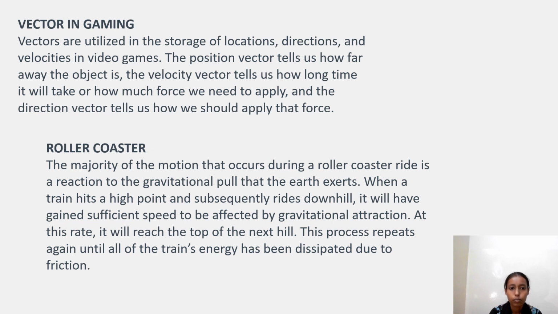Roller coaster. The majority of the motion that occurs during a roller coaster ride is a reaction to the gravitational pull that the earth exerts. When a train hits a high point and subsequently rides downhill, it will have gained sufficient speed to be affected by gravitational attraction. At this rate, it will reach the top of the next hill. This process repeats again until all the train's energy has been dissipated due to friction.